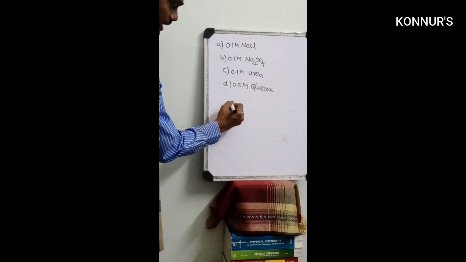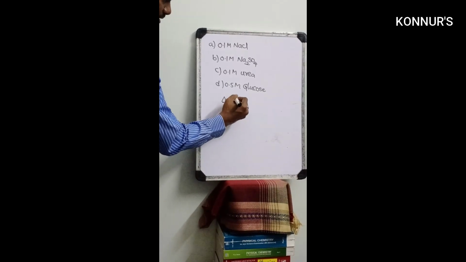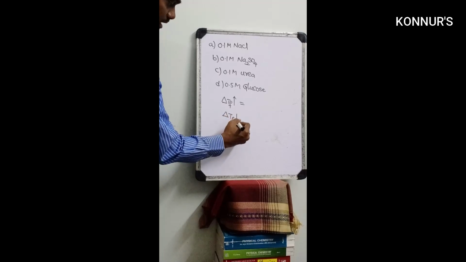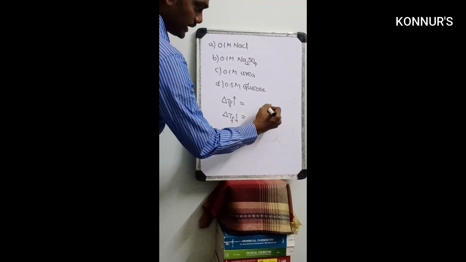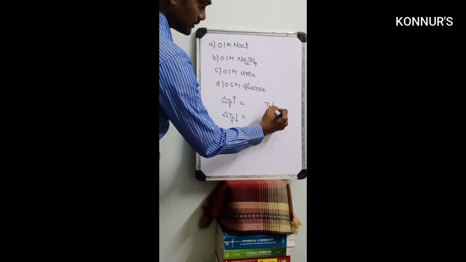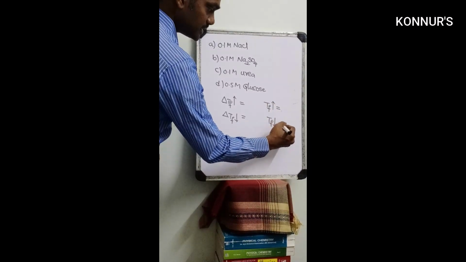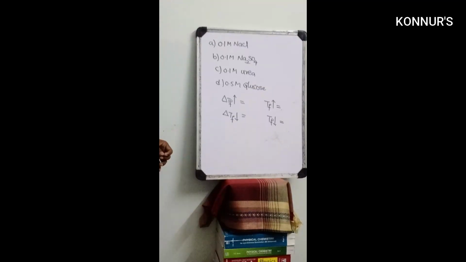Here they will ask which one has a high delta TF value, which one has a low delta TF value, which solution has a high freezing point, and which has a low freezing point. Like that they will ask questions.